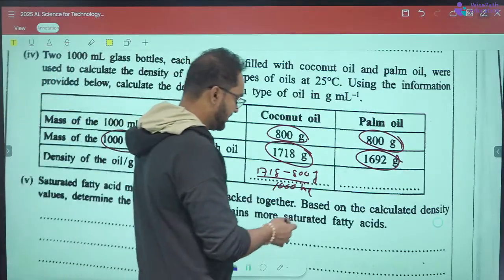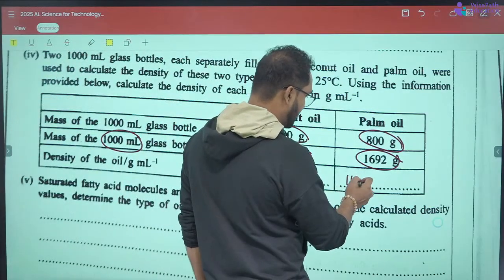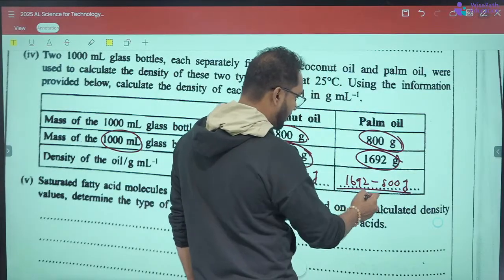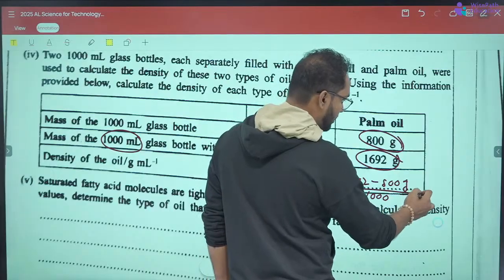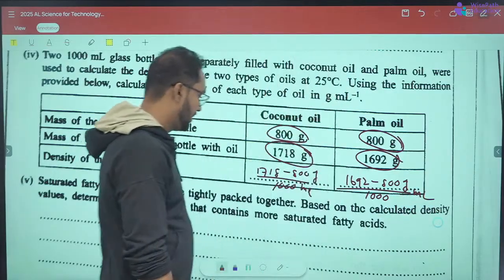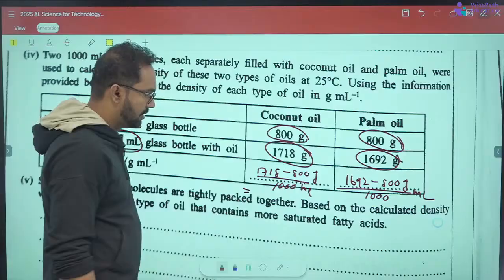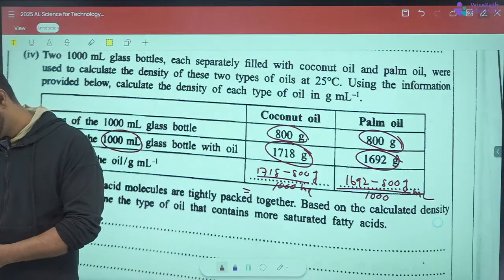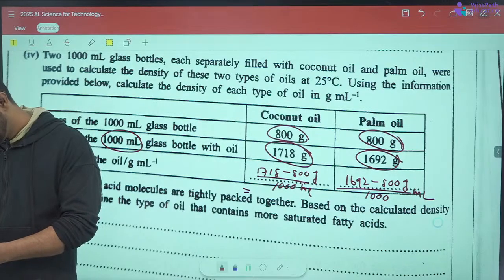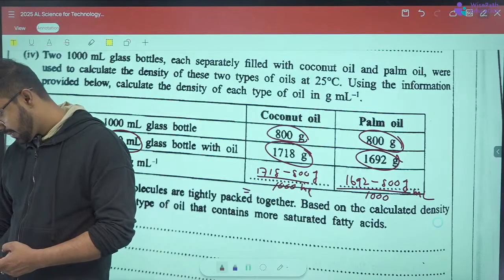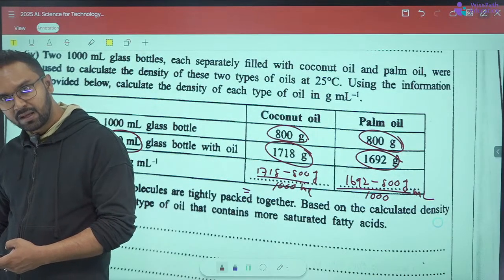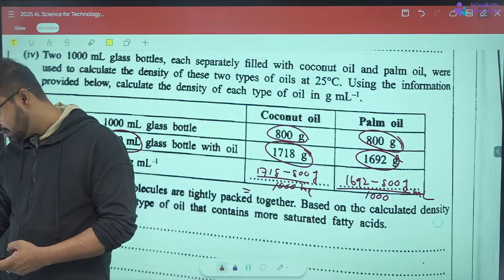And this is 1692 minus 800 gram divided by 1000 milliliter. Shall we simplify this quickly?